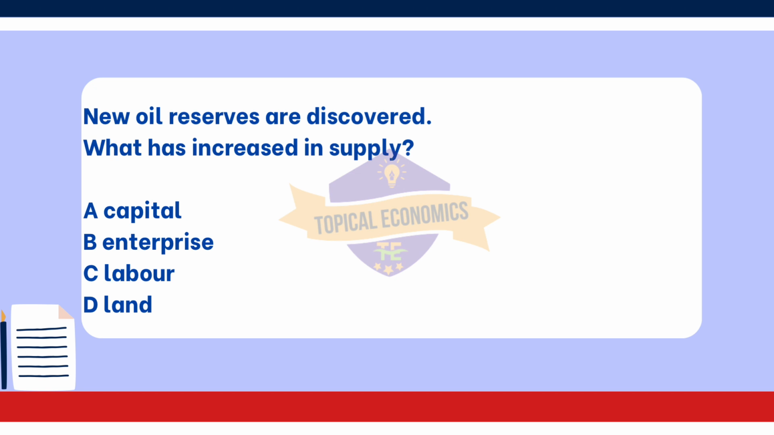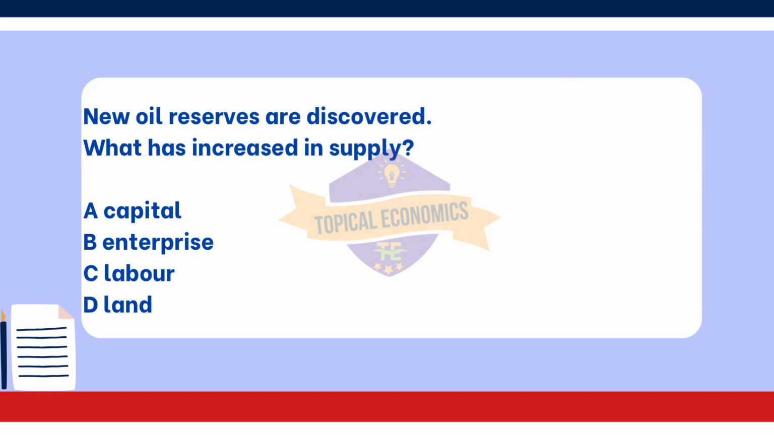Land. In the context of discovering new oil reserves, the supply of land has effectively increased. The new reserves are part of the natural resources found on or under the land, and discovering oil in previously untapped areas increases the available land that can produce oil. This aligns with the definition of land in economics, which includes natural resources. Looking at the other options.